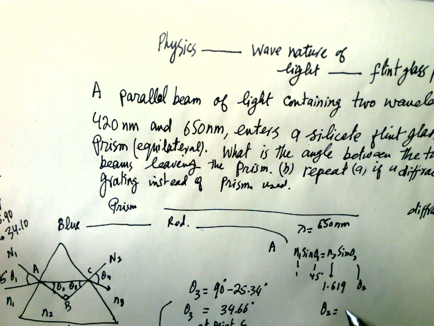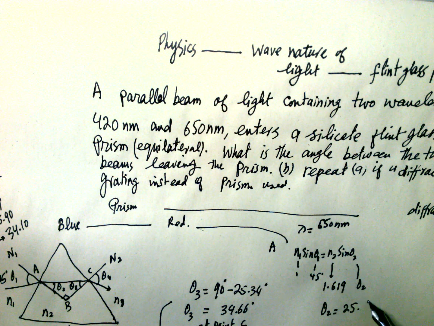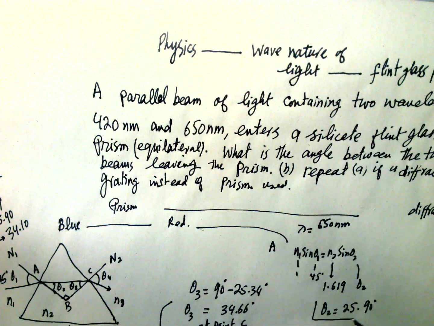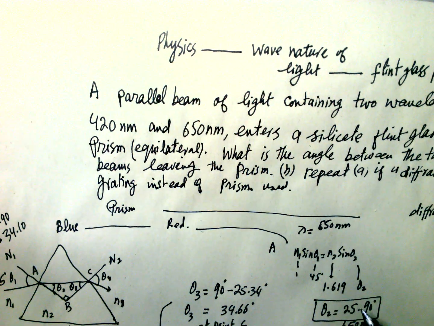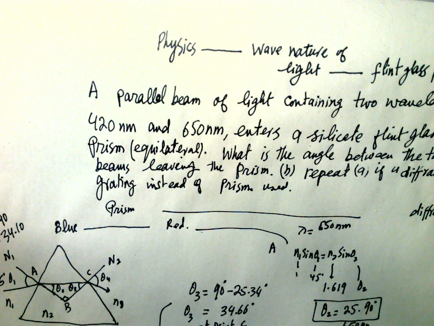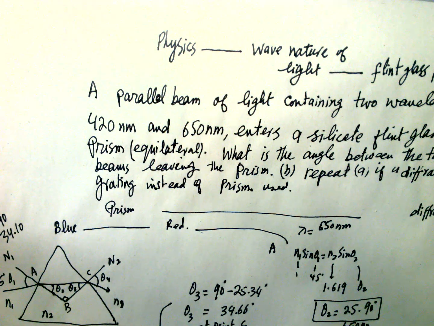Theta 2 is equal to, if we put the values, 25.90 degrees. So this is for 650 nanometer. This one is theta 2 for 420 nanometer, and this one is slightly different.